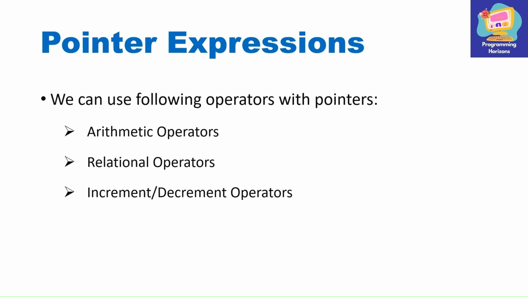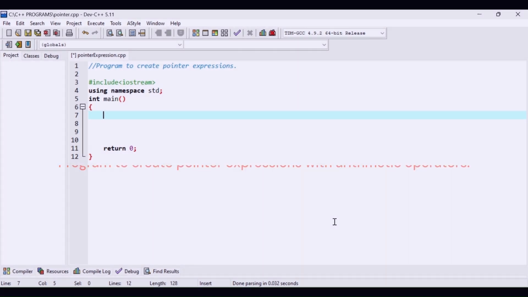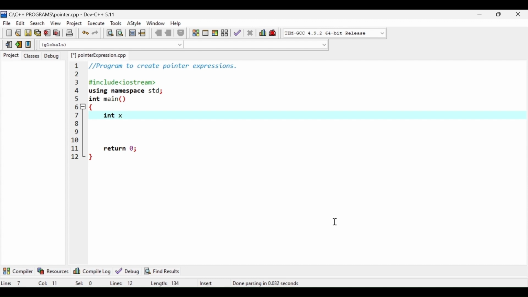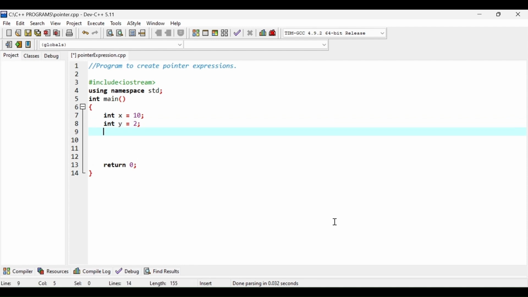We can create pointer expressions by using operators such as arithmetic operators, relational operators, or increment or decrement operators along with pointers. Let us understand how we can use arithmetic operators along with pointers and create pointer expressions. So here I am going to first declare my variable x, which is a normal variable and having value 10, and let's suppose my next variable is y having value 2.